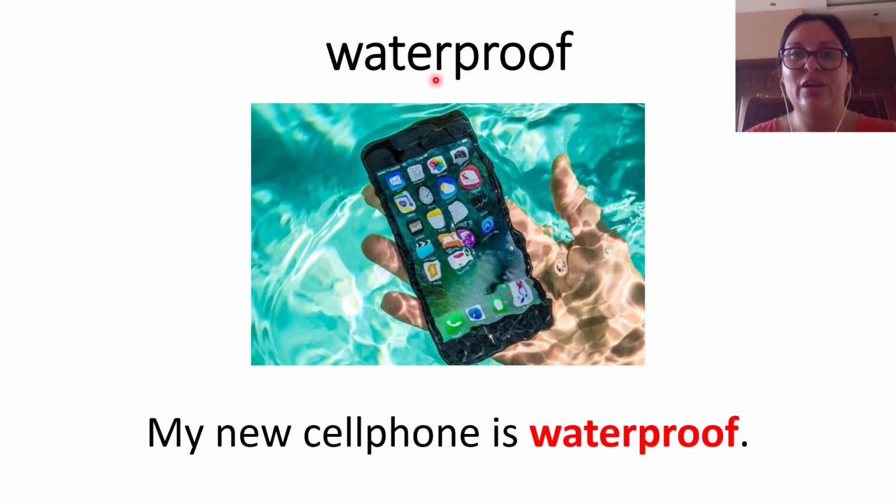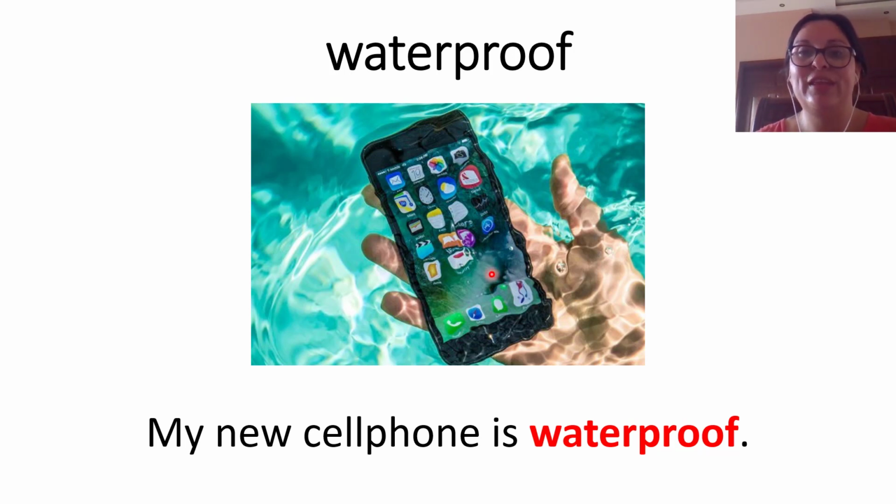Looking here. Waterproof. Water is the liquid that we drink, and proof is a test that you do to something. But when we join them into waterproof, we are describing something that you can immerse in water and nothing is going to happen to it.